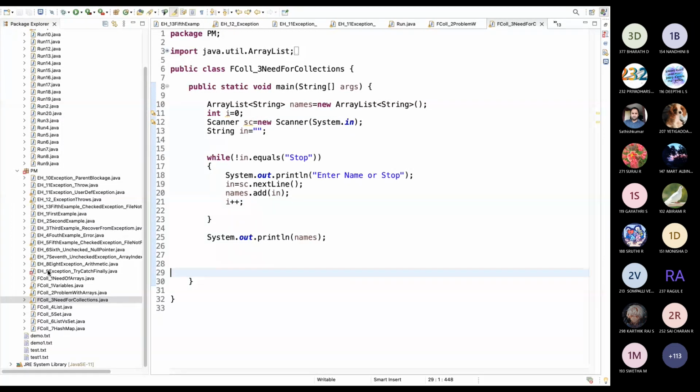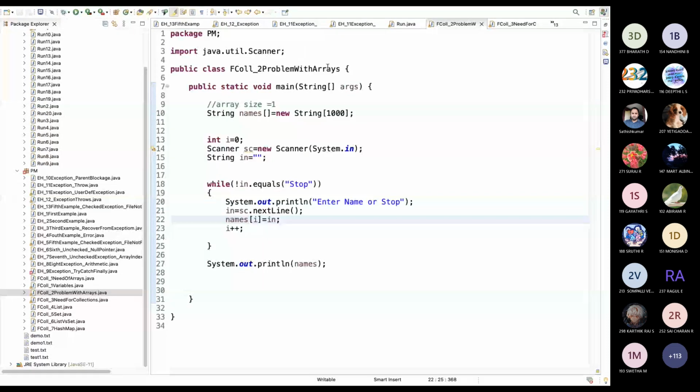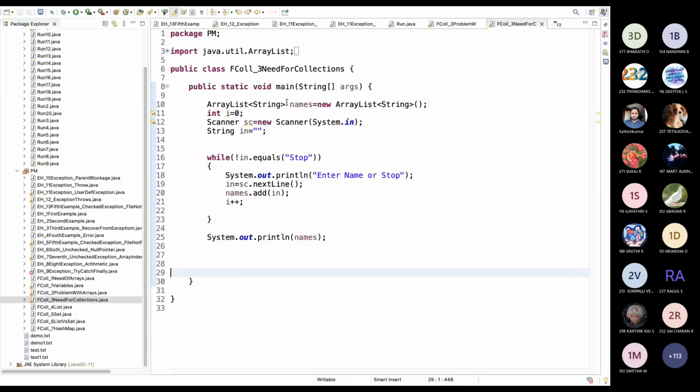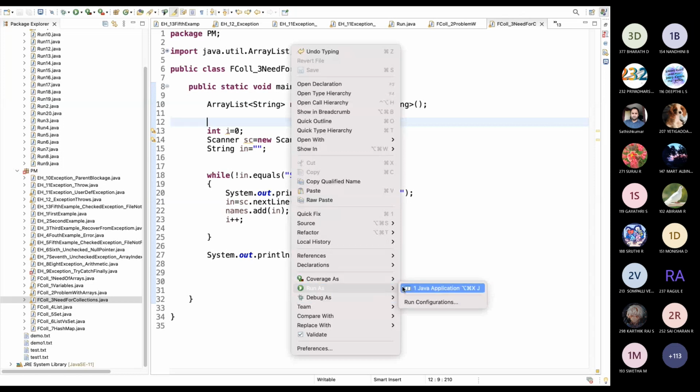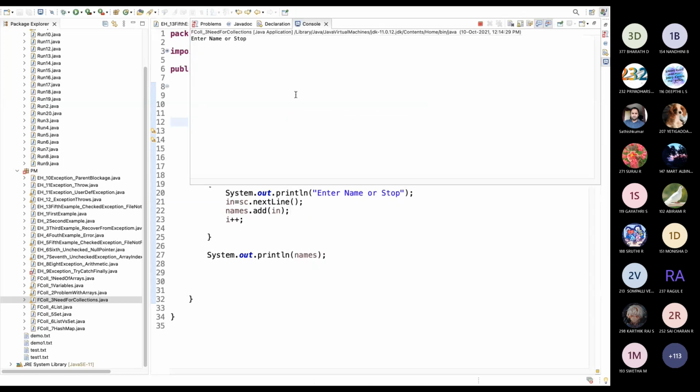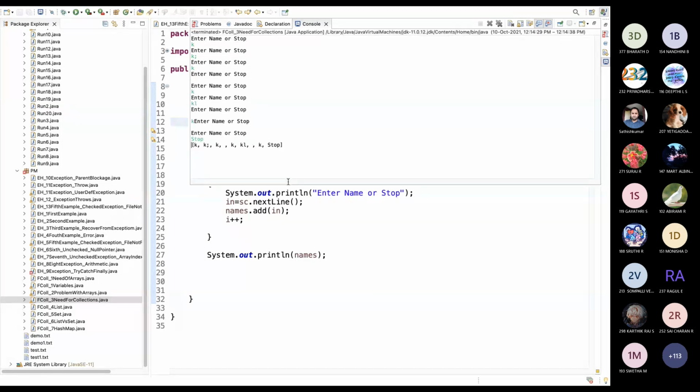Now the problem we are facing in arrays is we have to give the array size. So in Java they have implemented the linked list concept in array list with some features of array. You can see now same program, but I'm using array list. So we don't need to give the size of the array. I'm simply running the program. I can type how many values I want, because I no need to mention, so it will stop.